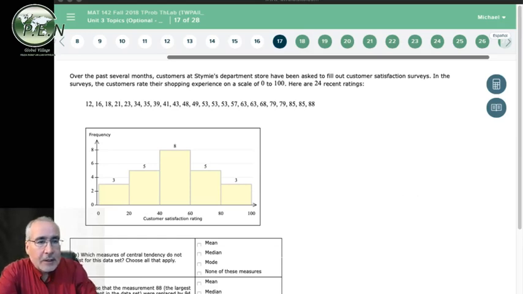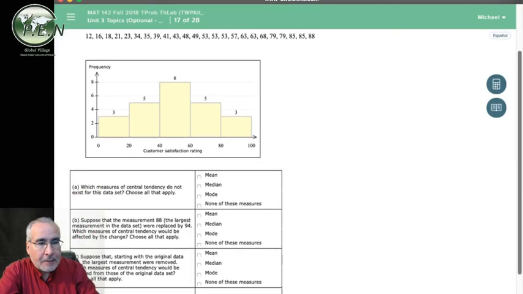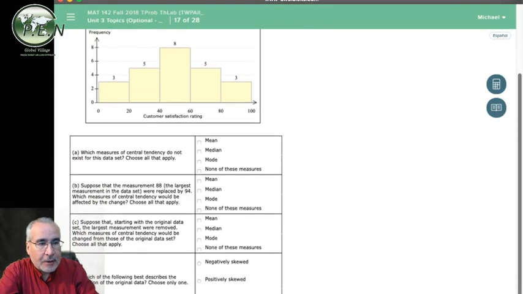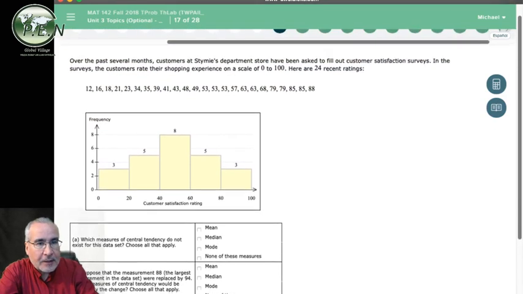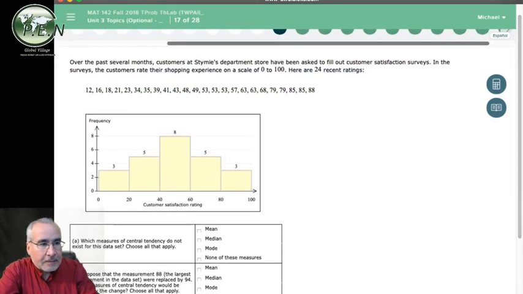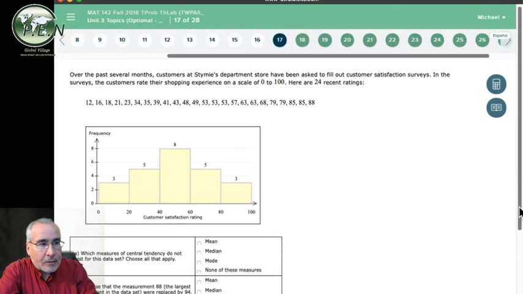Okay, for 17, this one's a little hard to fit on the whole screen, so I wanted to have it large enough so it's readable. We can scroll through all the questions and we'll come back to it. Okay, and looking at each part.